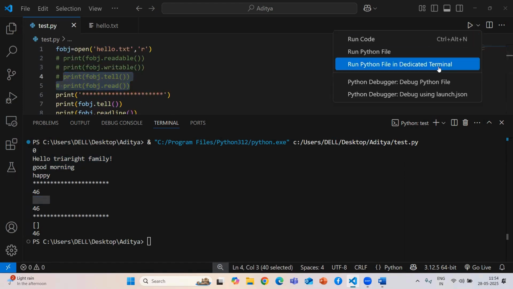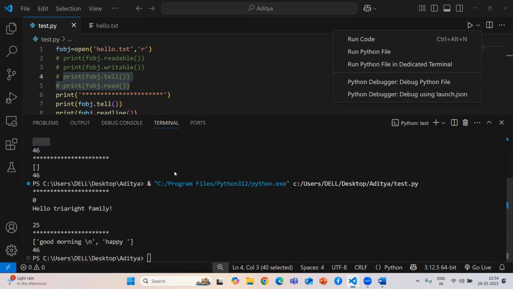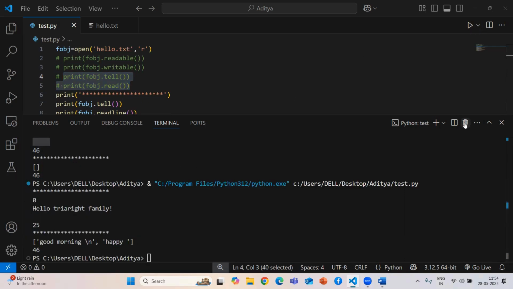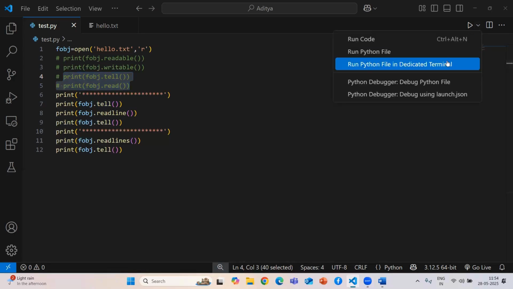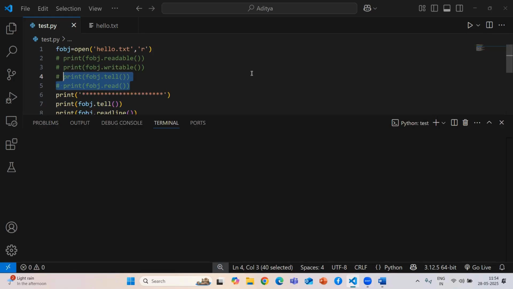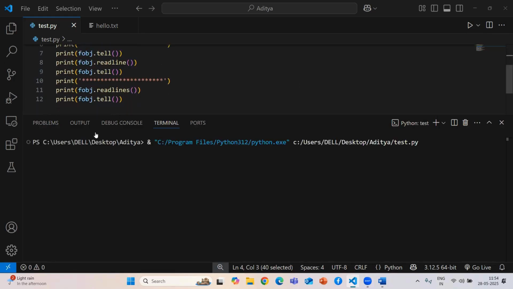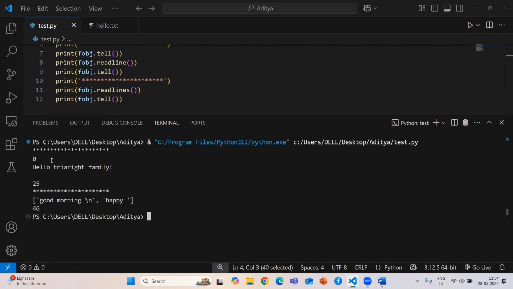Based upon your file pointer, it will print your data. Now I just need to cut that. With readlines, as you know, the file pointer is at the zeroth position.